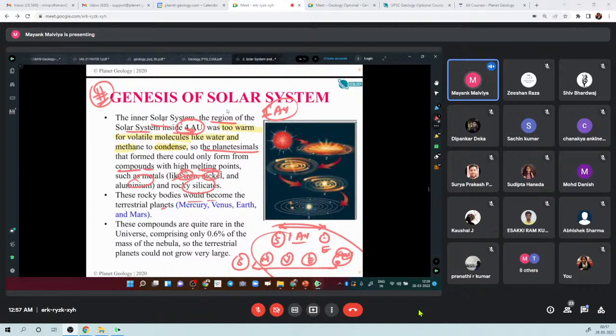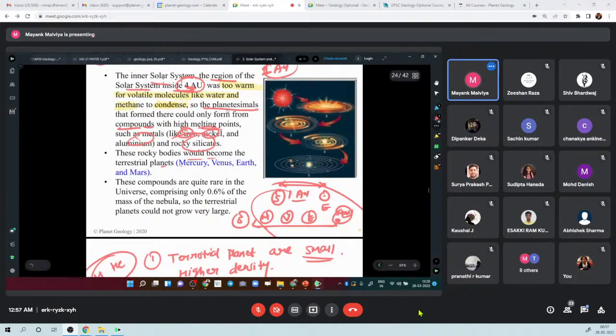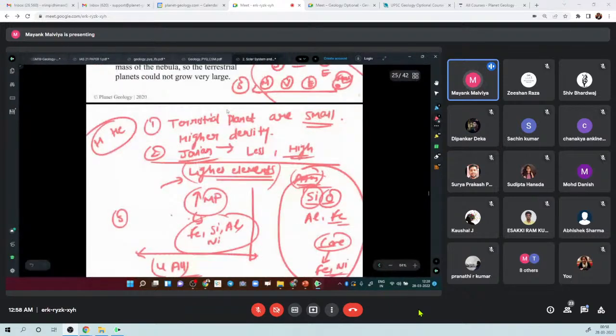So that is why this is formed. So that is why the planets which are within 4 astronomical units are high density, rocky bodies. And all those which are beyond these 4 astronomical units, which we also call the frost line, are mostly gaseous, right? They are composed of helium, hydrogen, and some other lighter elements, right? That is the thing.